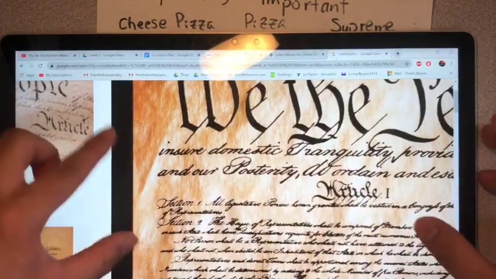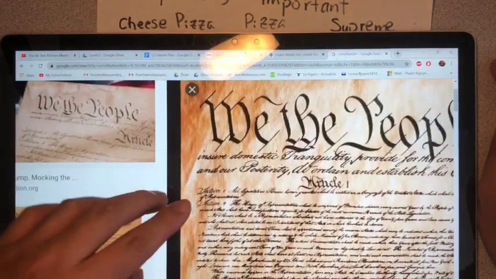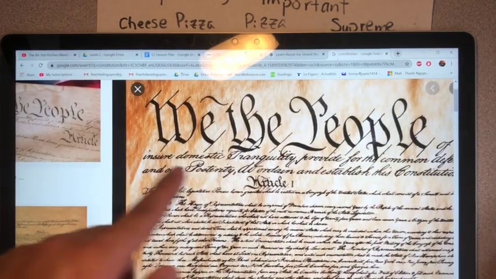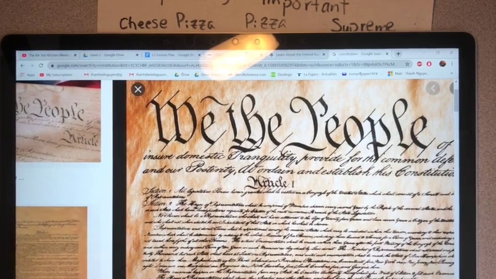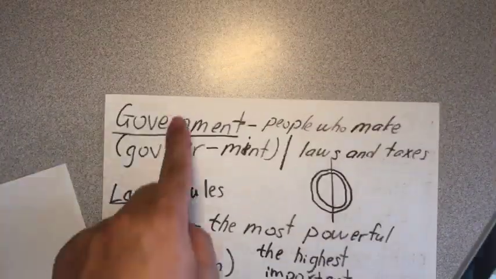This is the Constitution. It is a document, a very old document, a very old paper that has all of the rules for the country and the government. It makes the rules for the country and it makes rules for the government.